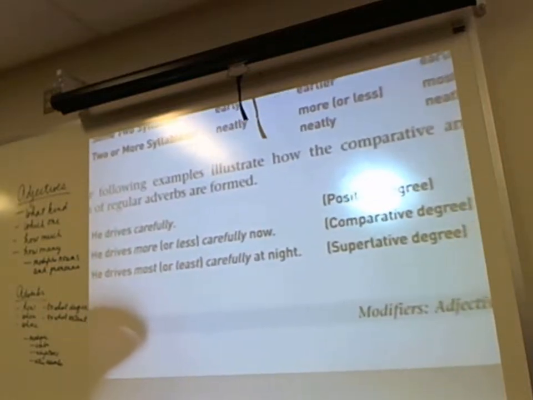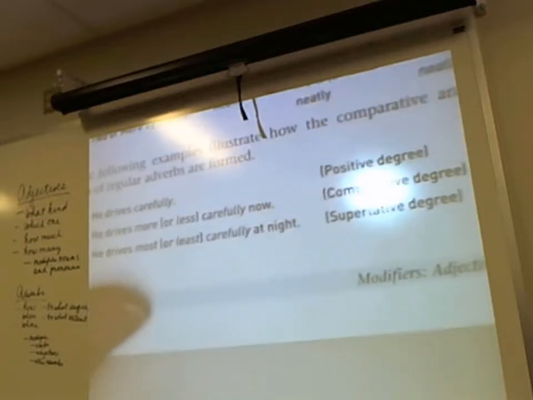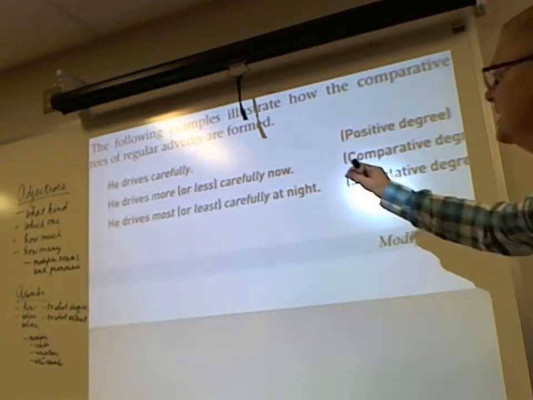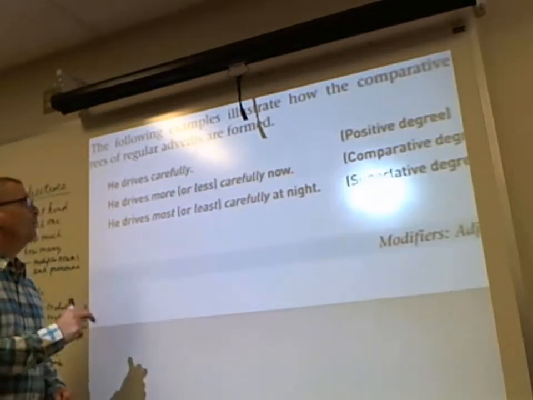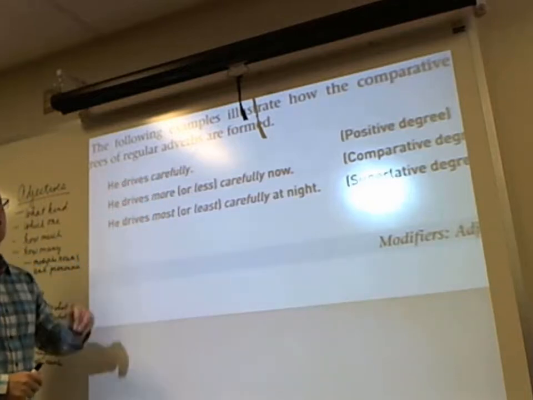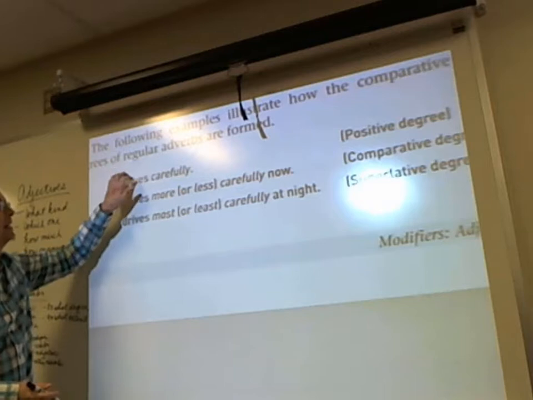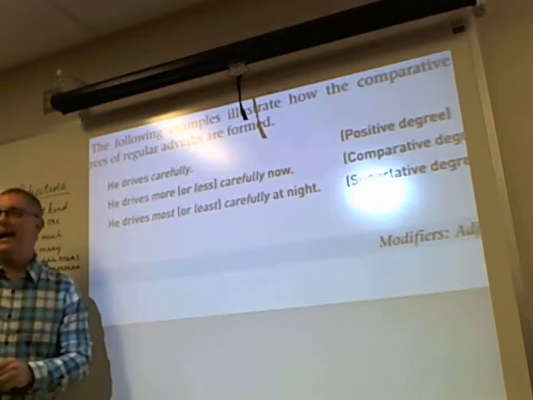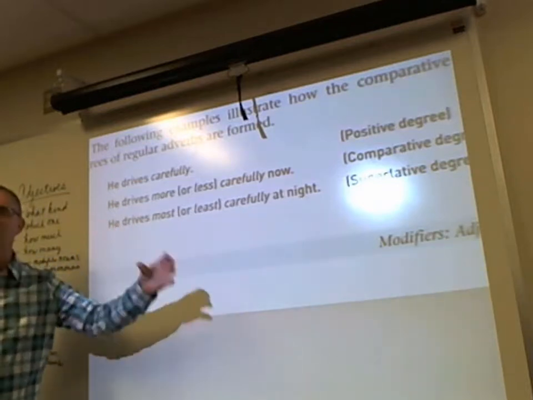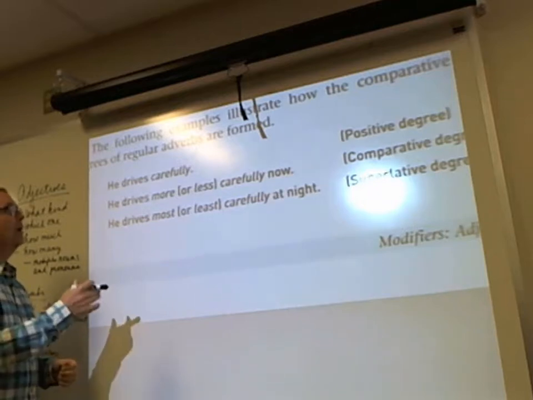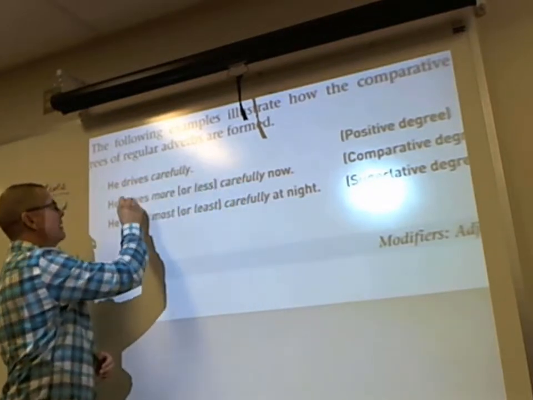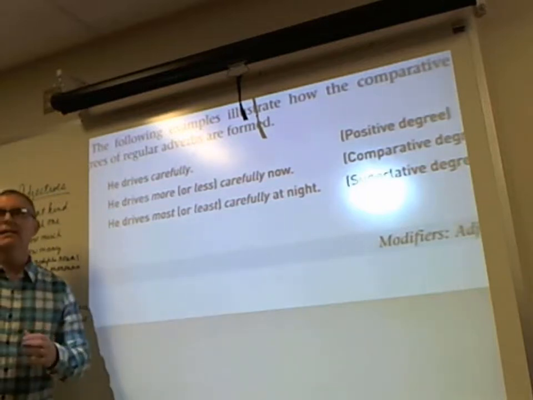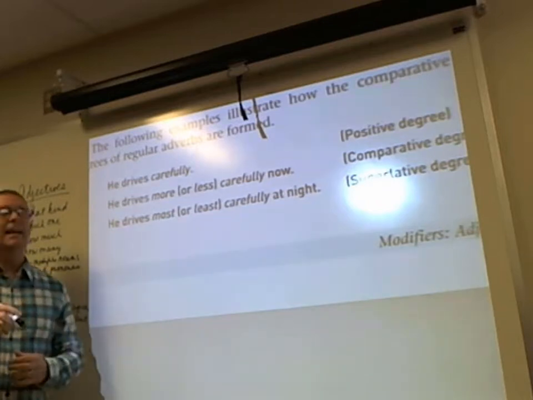Okay, here's some examples. He drives carefully. How does he drive? So to ask the question how, when, where, to what degree, and adverbs modify verbs, adjectives, and other adverbs. So it's carefully in the positive degree. Now, how does he drive here? He drives more or less carefully now than what he used to, so it's comparing now to the past. So we still use the adverb carefully to modify the verb drives, and it's more or less carefully now. And then, in the greatest degree, he drives most or least carefully when at night. And so it's the superlative degree that we use in that particular case.